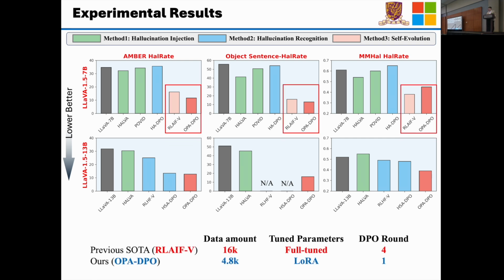As we introduced before, method 3, evolution, is the previous pseudo-labeling, and the algorithm utilizing method 3 is called RLAIF-V. To form the comparison, we achieved more sort of results on more benchmarks. They utilize 16,000 data for training, they tune the full parameters, and they conduct the DPO training for 4 rounds. But as for our OPA-DPO, we just utilize 4,800 data, we use a low-rank method to tune the model, and we conduct the DPO training for just 1 round.